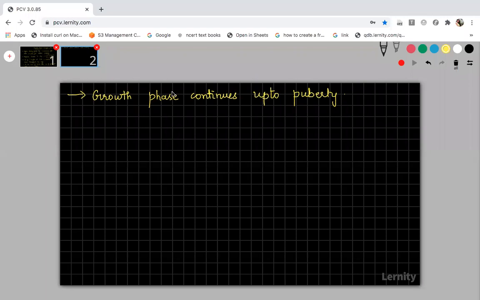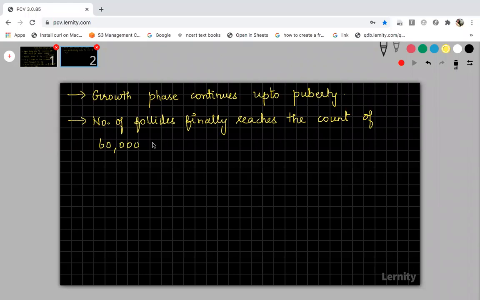The number of follicles left at this particular stage will be slowly reduced, and finally, after the disintegration, it reaches the count of about 60,000 to 80,000, from the count of 3 lakhs to 4 lakhs.